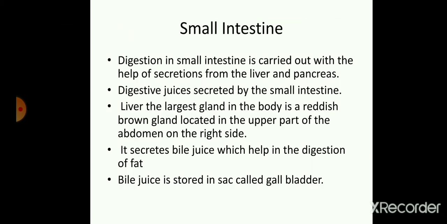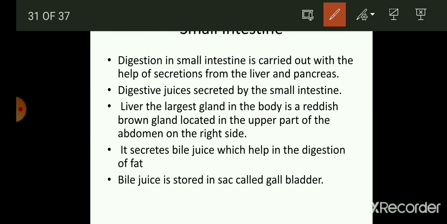So what does the small intestine do? Let us see. Digestion in the small intestine is carried out with the help of secretions from the liver and pancreas. These are glands, along with the salivary glands also. Here the secretions of the liver and pancreas are mixed. Thereafter the food is also acted on by the digestive juice secreted by the small intestine.